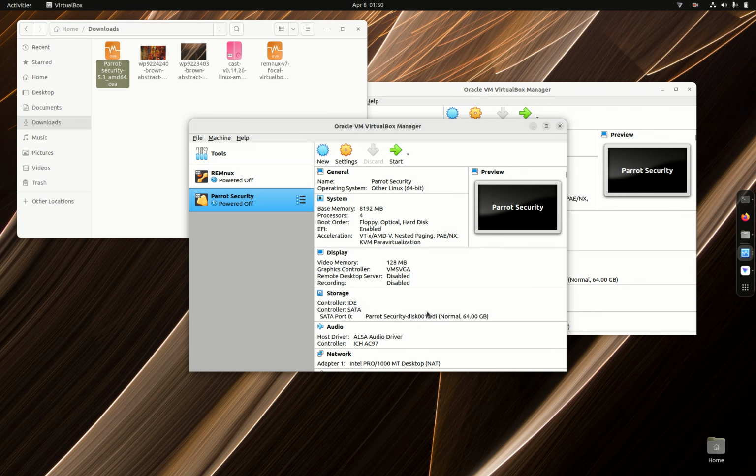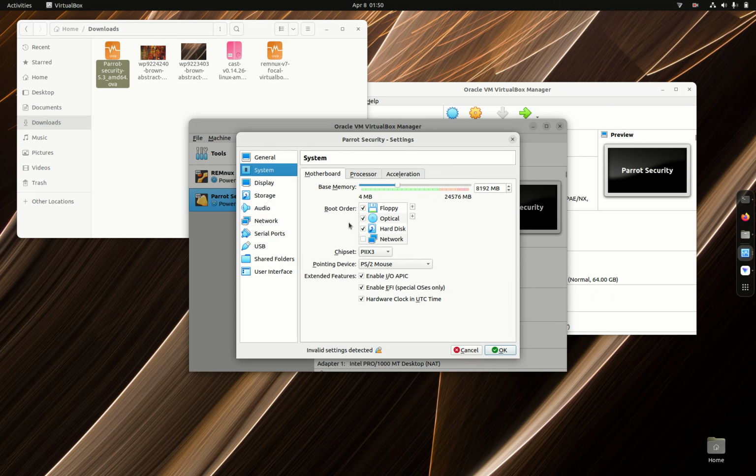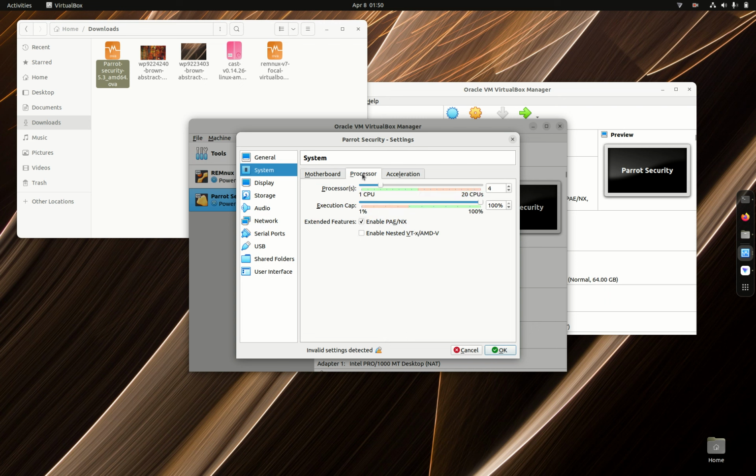So here we go. Let's go to settings, then system. The memory is set to basically 8 gigabytes. Let's give it some more processing power, 8 cores.